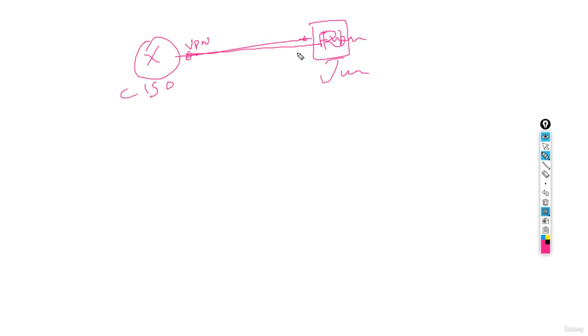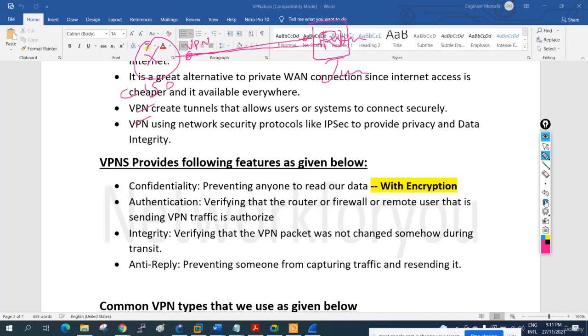Because in interviews, sometimes they ask the question, I have one site as a router, the other site as a firewall. Can we configure the VPN? Yes, we say, we can configure the VPN. No issue. Sometimes they will say, I have one site Cisco router, the other site Juniper router. Can we configure the VPN? Yes, we can configure. No worries. If you have both sites routers, both sites firewalls, or one site router and the other site firewall with different vendors, no issue, we can configure. We need to remember this.